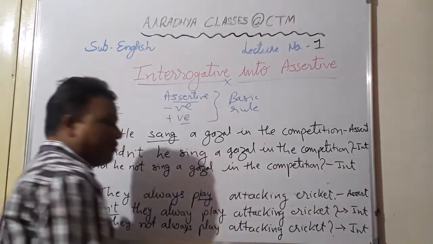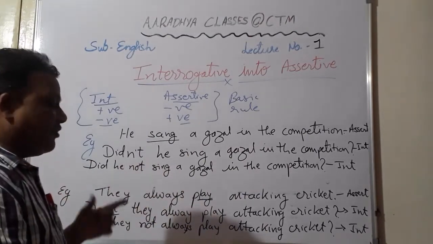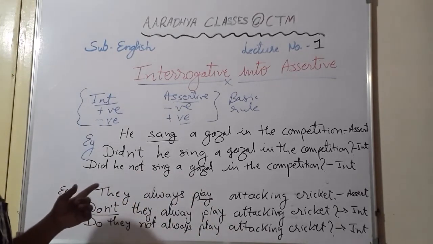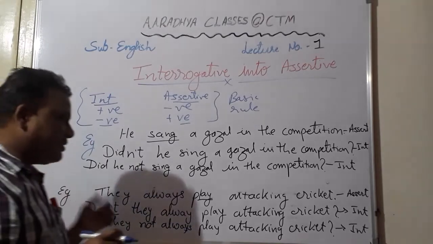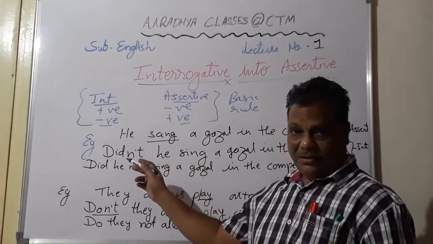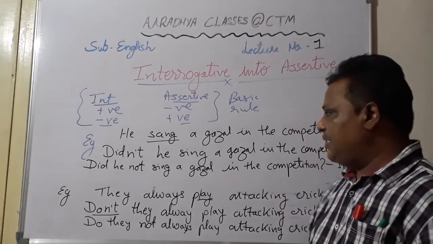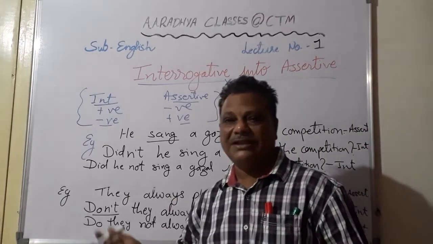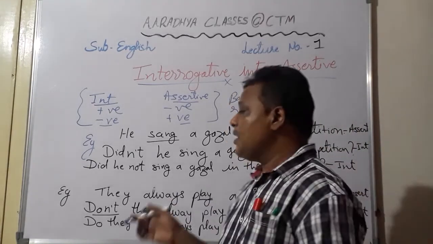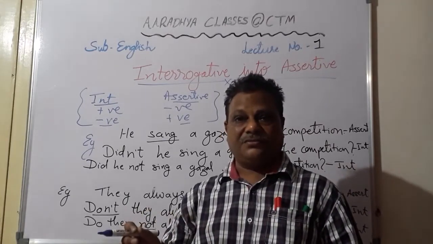So students, these three types of sentences you have to keep in mind: when the verb takes s, es or ies, or when the verb does not take anything, or when the verb is given in the past tense. Just remember when you are supposed to add did, when to use don't, or when to use doesn't. And I guarantee you, students, in your exams also sentences like this will be asked, because in all the remaining sentences you have got what? The helping verb.